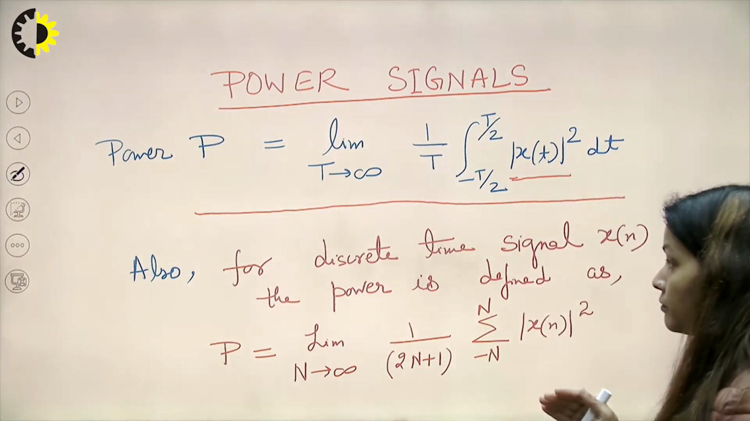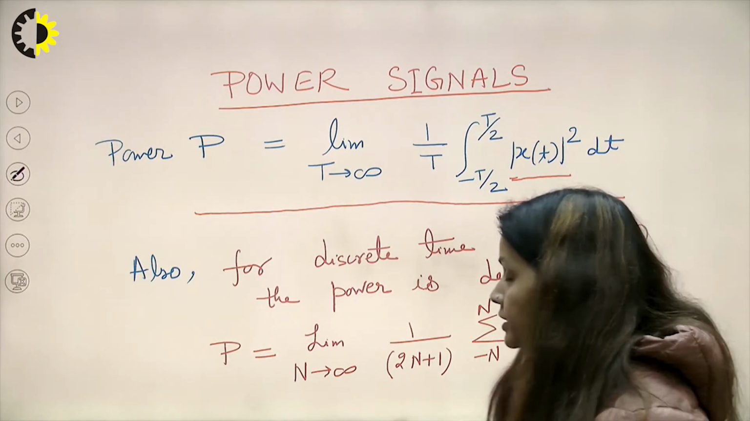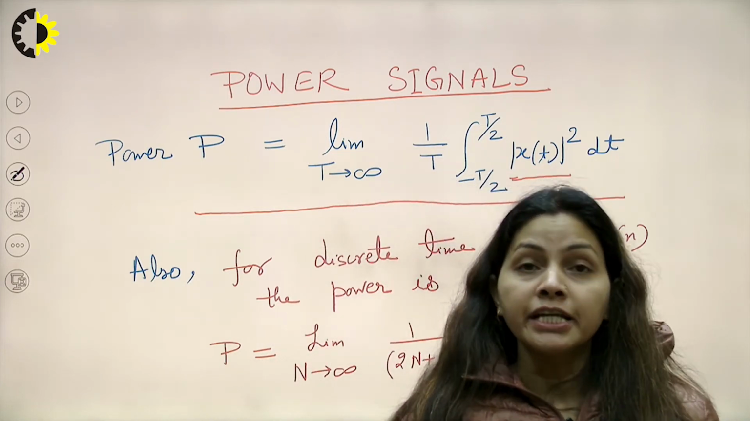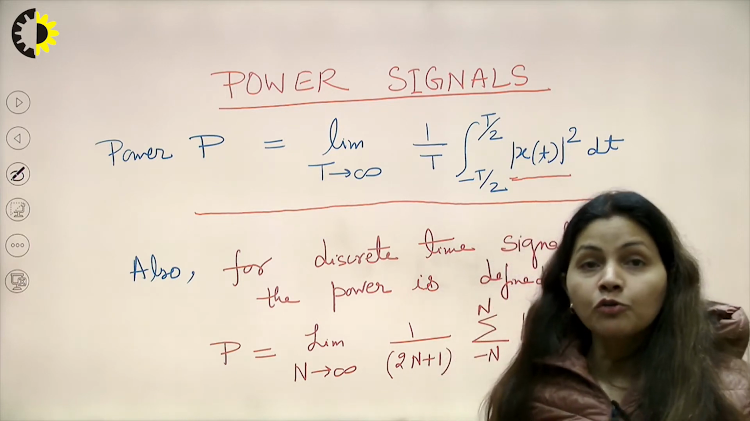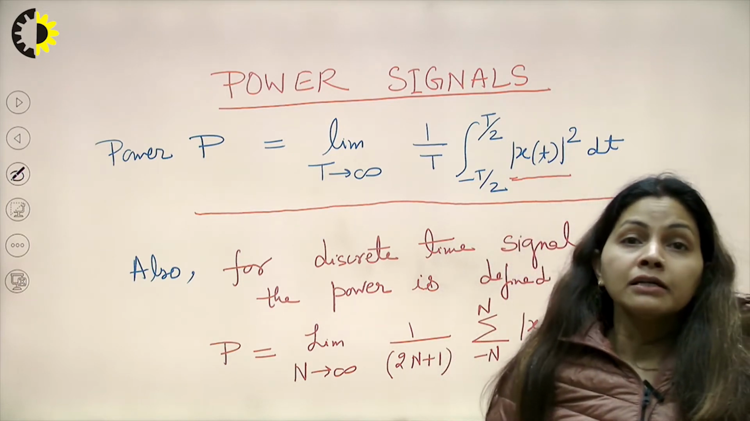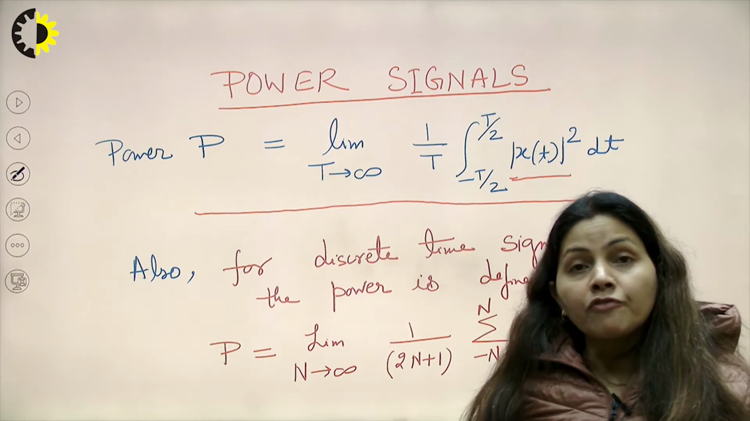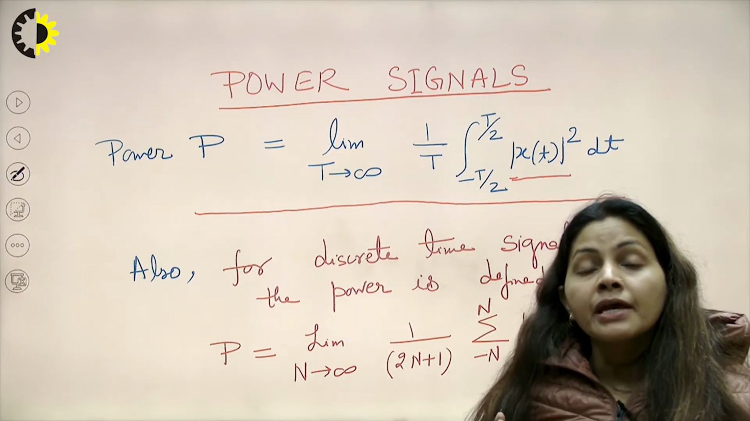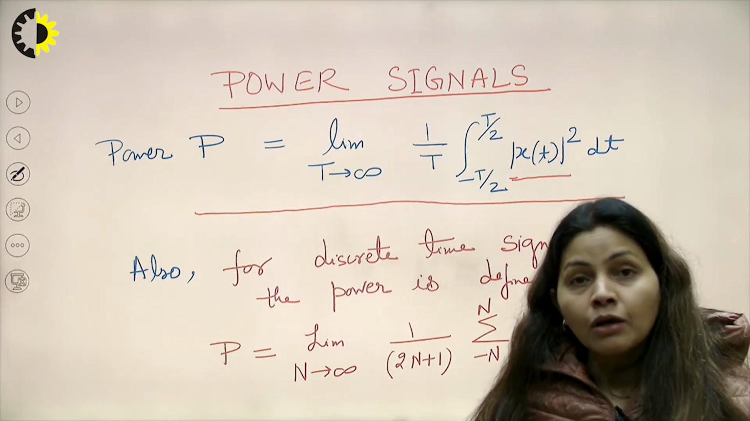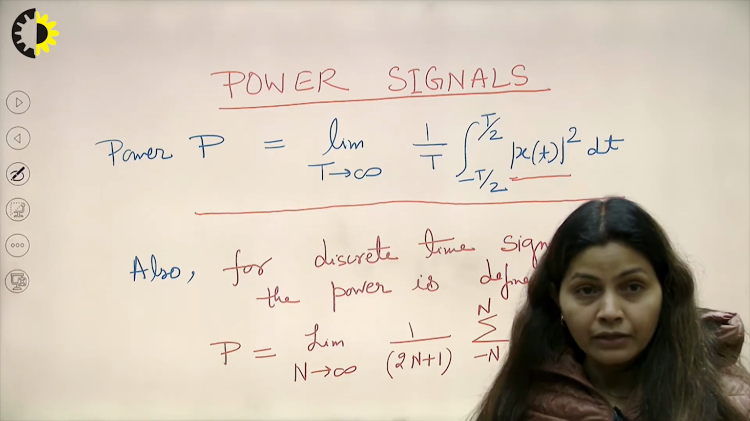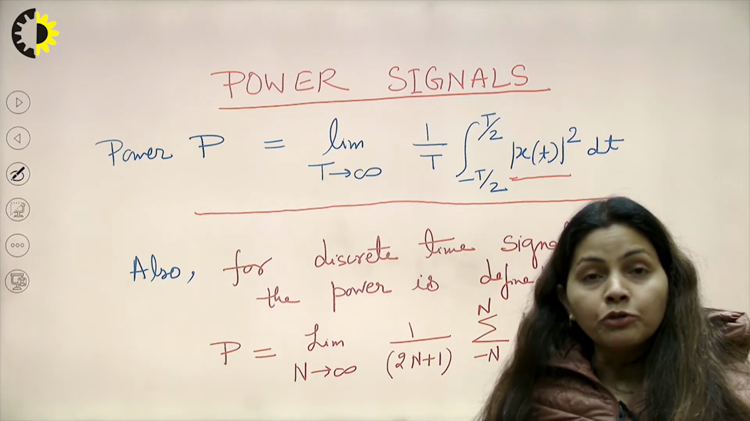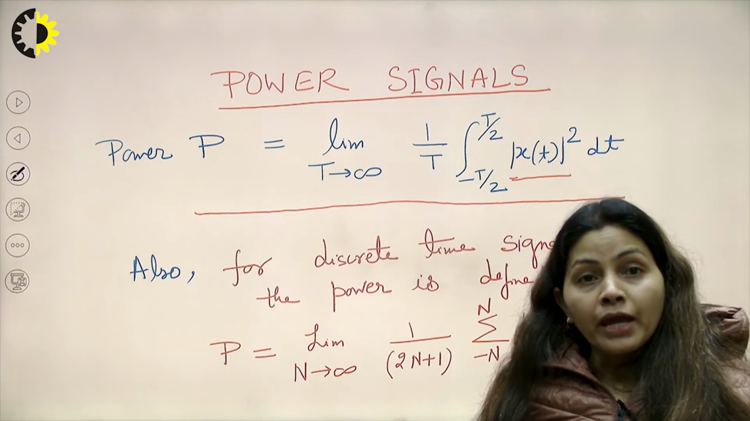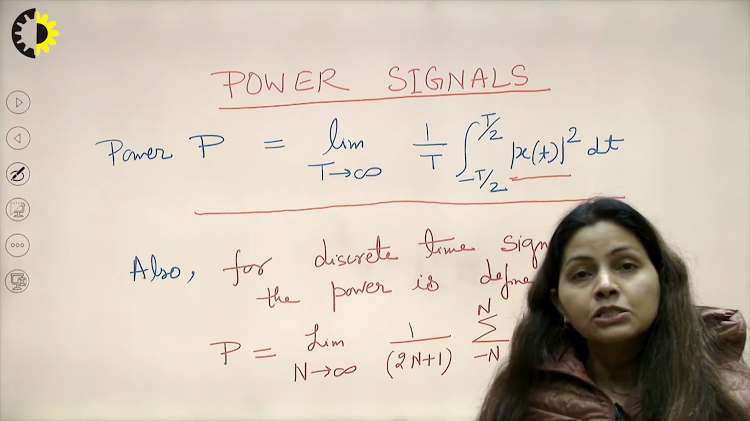Now, let us say the signal is discrete and we need to calculate the power of a discrete time signal. How do we calculate it? The power of any given discrete time signal is P equals limit N tending to infinity of 1 upon 2N plus 1, and again we take the summation from minus N to N of mod of x[n] squared.